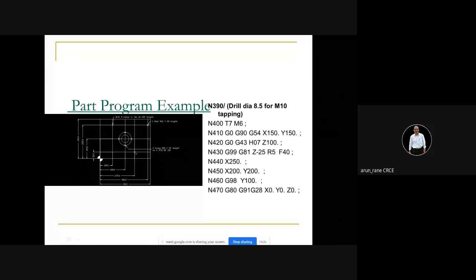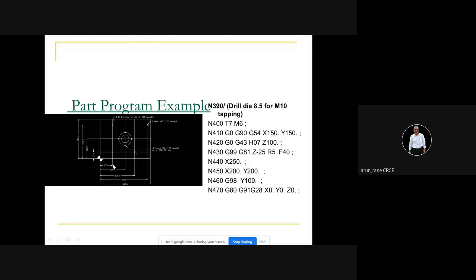So G54 X150 Y150. So X150, where it is, I think this, and Y150 is this. Okay, so there are four holes. So this is your X150 Y150. Just have a look at this. There is a lot of disturbance, so try to understand on your own.